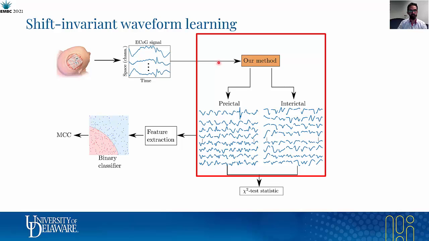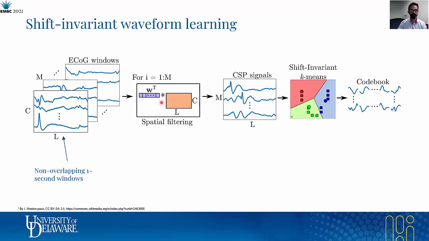Let's talk now about our shift-invariant waveform learning method. Here we show the main blocks that are involved in learning a codebook of prototypical waveforms from a set of non-overlapping windows of multi-channel ECoG data. The windows are spatially filtered, and after that a shift-invariant k-means algorithm learns a codebook of centroids that best approximates